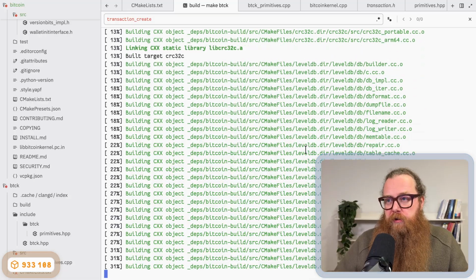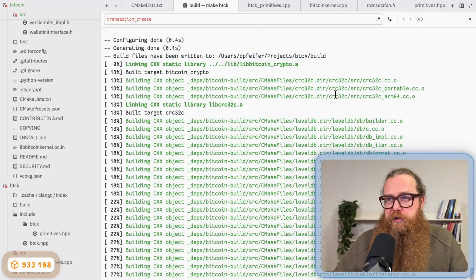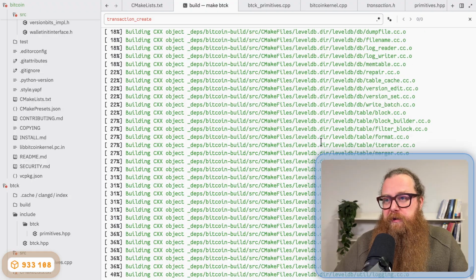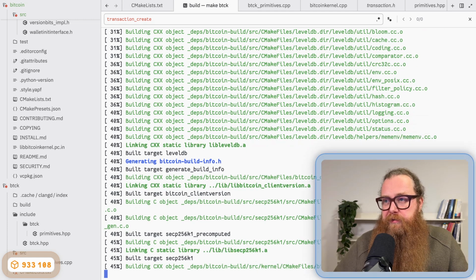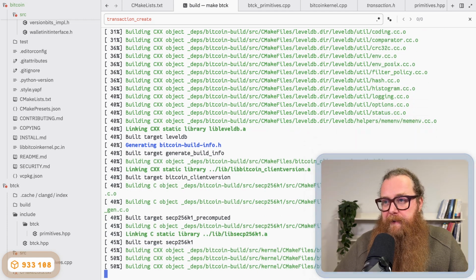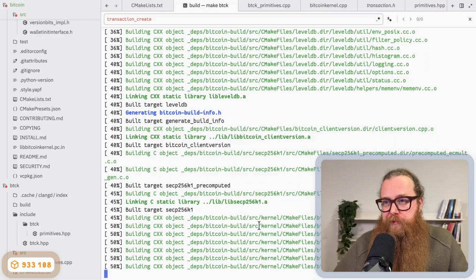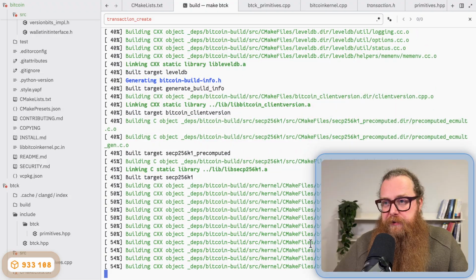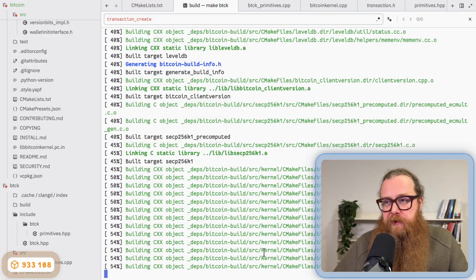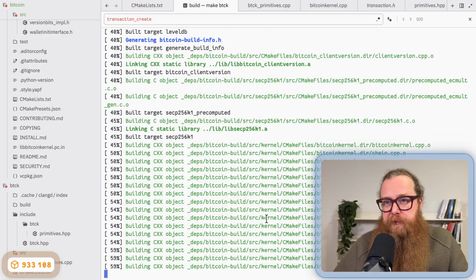And I can see what it actually builds. Yeah, it builds crypto and CRC32 and level.db and some stuff from secp, and then here files from the kernel directory, and I'll wait a bit until it's finished.